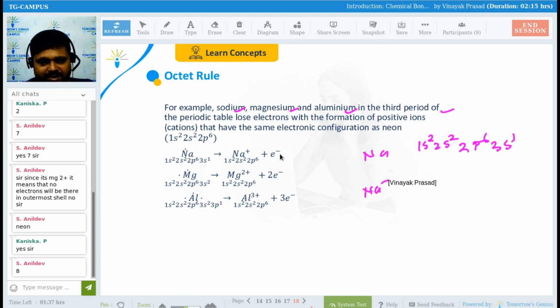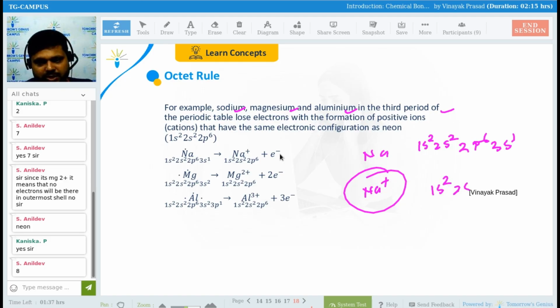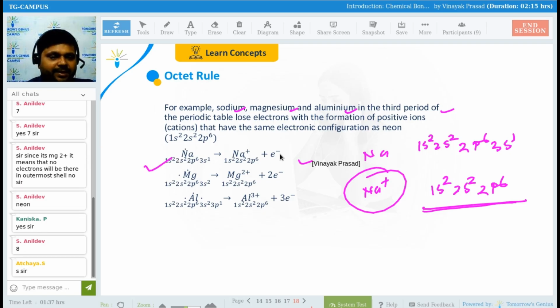And if Na+ is there, then 1s2, 2s2, and 2p6, right? So it will attain the noble gas configuration or not? Please tell me, guys. It will attain the noble gas configuration. Fine, everyone. Yes or no? Please tell me. So that we have done here.